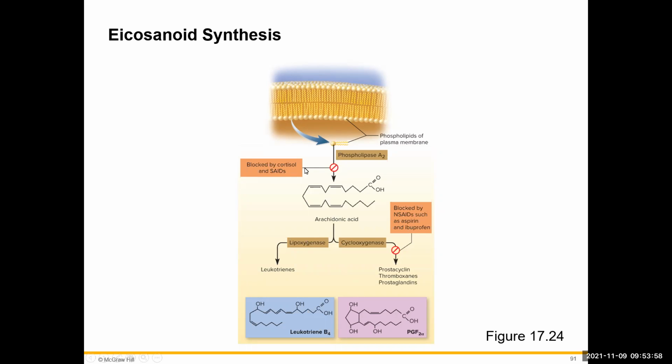Now, some of the medications that we take can actually interfere with the production of these different paracrines. We can have our steroidal anti-inflammatories. These can interfere with the breakdown of our phospholipid to that arachidonic acid. Our non-steroidal anti-inflammatories like ibuprofen and the like, those are going to inhibit the action of prostacyclin and those thromboxanes as well as prostaglandins. So you interfere with that when we take some kinds of medication.